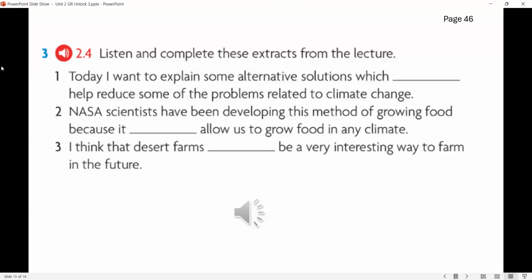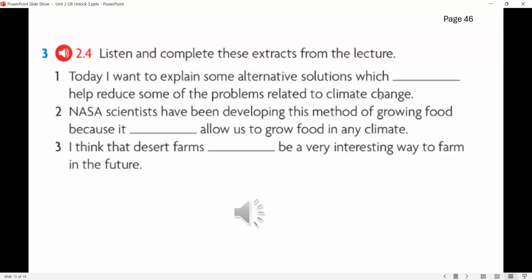1. Today, I want to explain some alternative solutions which may help reduce some of the problems related to climate change. 2. NASA scientists have been developing this method of growing food because it could allow us to grow food in any climate. 3. I think that desert farms might be a very interesting way to farm in the future.